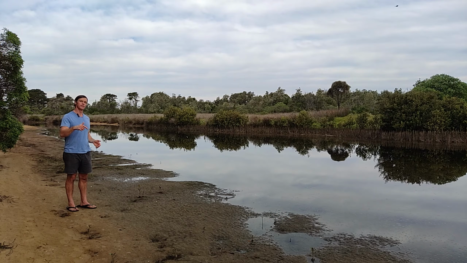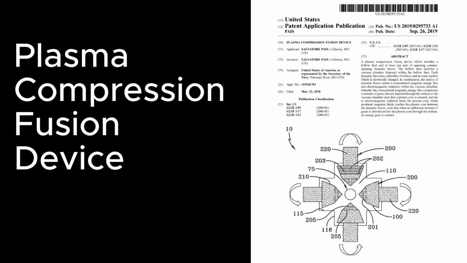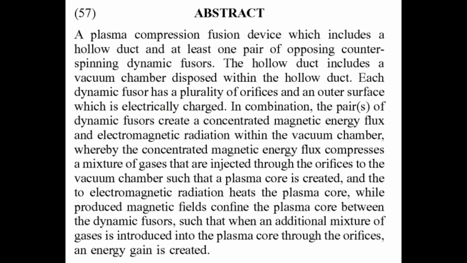We're going to take a quick dive into one of Salvatore Pais's patents now and see if there might be a little element that also relates back to our E equals MC² discussion. So we'll have a little look at that now. We're going to have a look at Salvatore Pais's patent for a plasma compression fusion device. There's a couple of pictures in this patent and we'll see if we can make sense of it. So a quick look at the abstract.